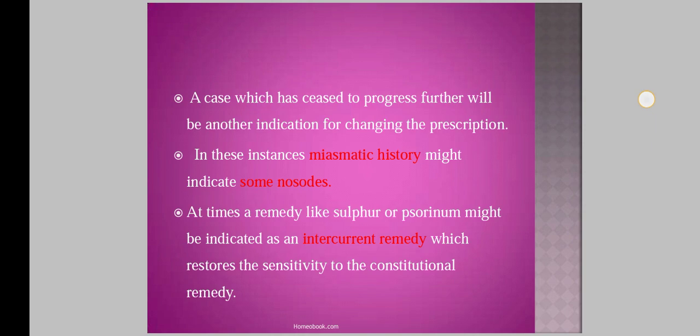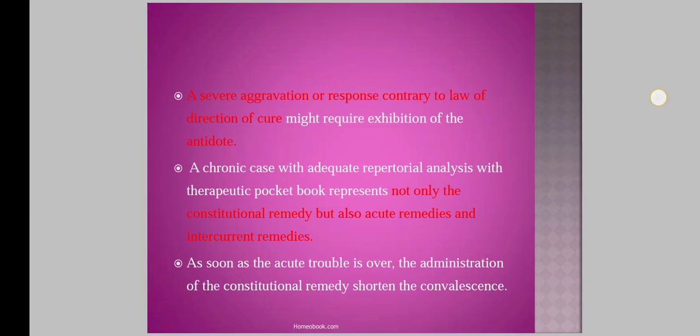At times a remedy like sulphur or psorinum might be indicated as an intercurrent remedy which restores the sensitivity to the constitutional remedy. So in those cases you can use the intercurrent remedy under the head of change of remedy. Then a severe aggravation or response contrary to the law of direction of cure might require exhibition of the antidote. That is, in that case, the change of remedy may be an antidote of that remedy.